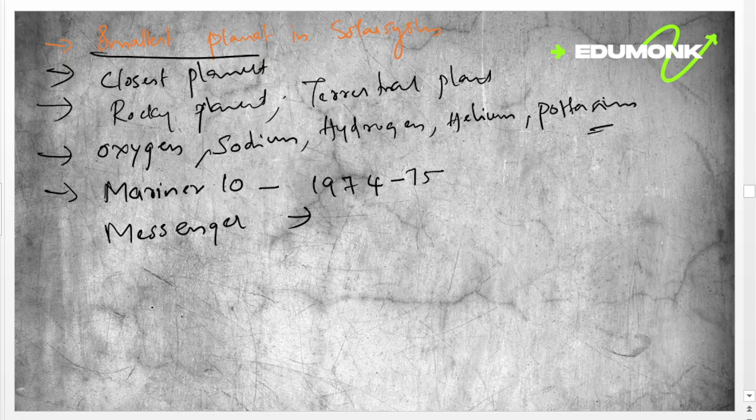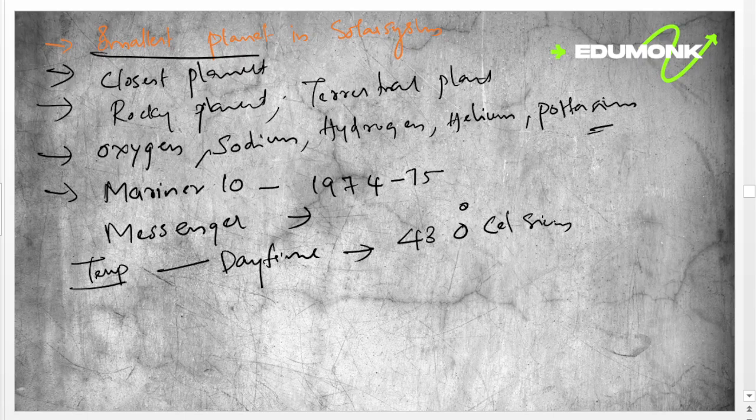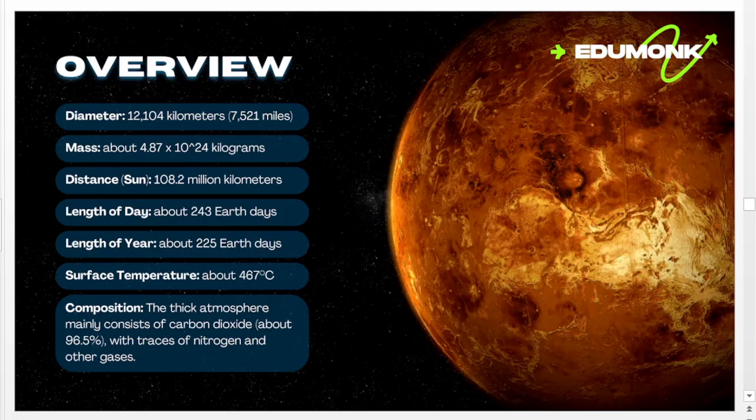The daytime temperature in Mercury can reach up to 430 degrees Celsius, and at night it can drop to minus 190 degrees Celsius. Then we will move to the next planet, Venus.